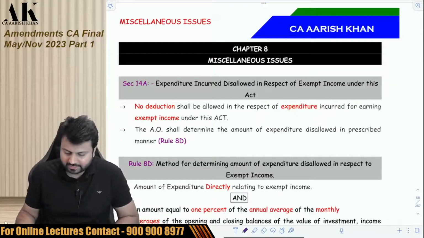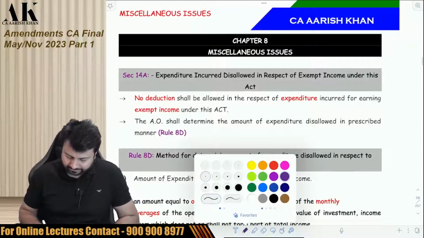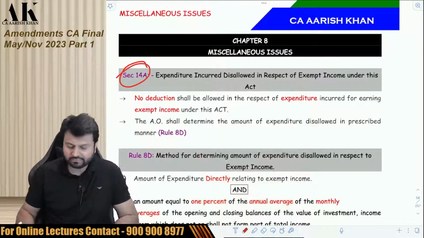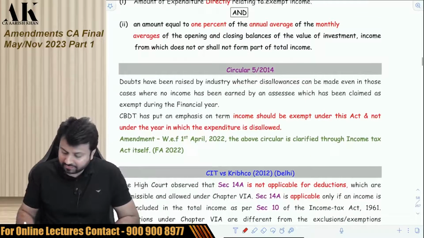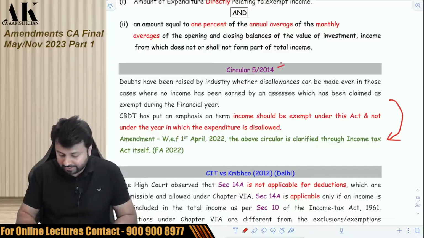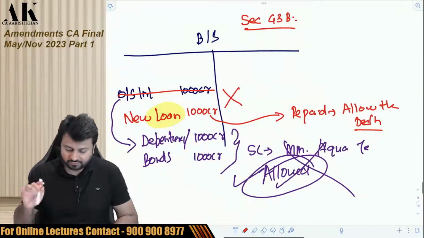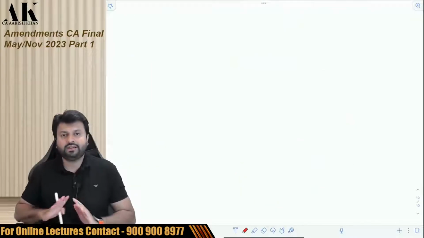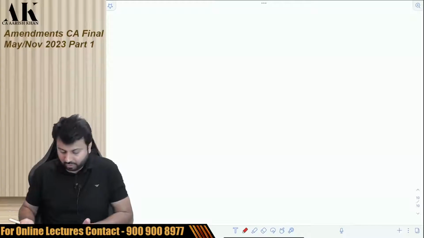Okay. So the next amendment is in chapter number 8, which is there in section 14A. Section 14A, there is a very small amendment over here, which is in the form of a confirmation of a circular. Now we have done this circular earlier in the class. So I'll just explain the circular first of all. The government has given a clarification that now this circular is officially a part of law. What is this circular all about?